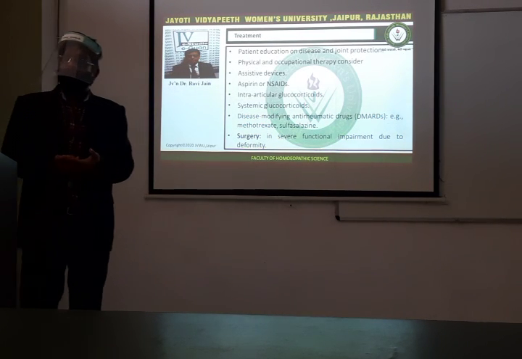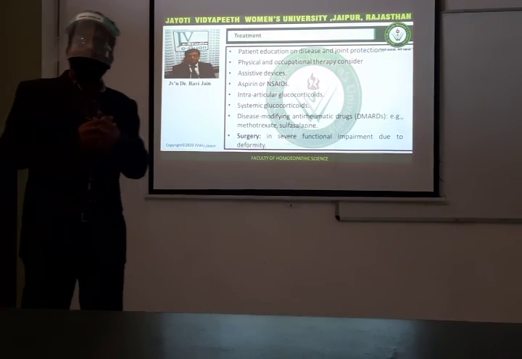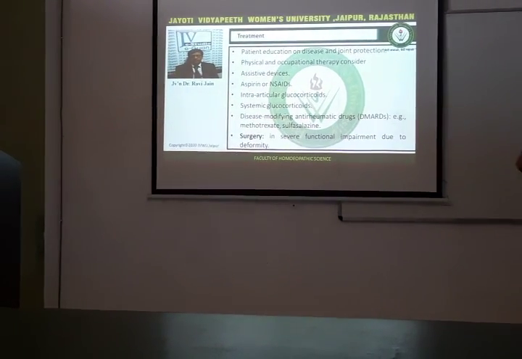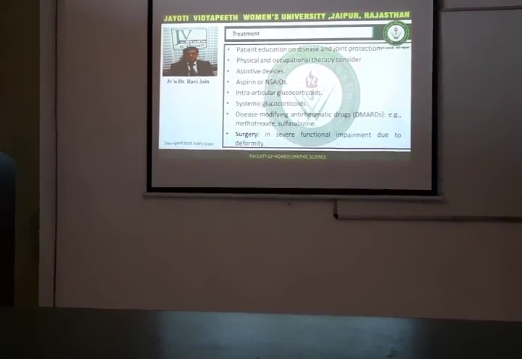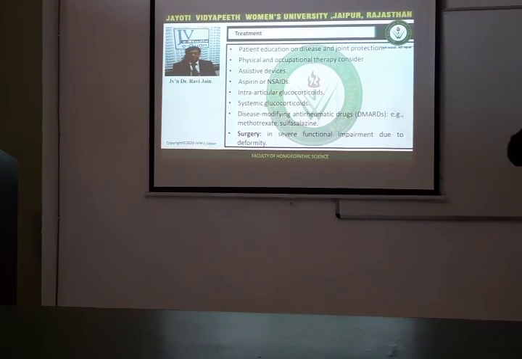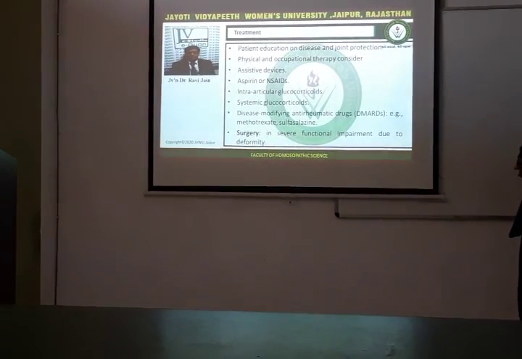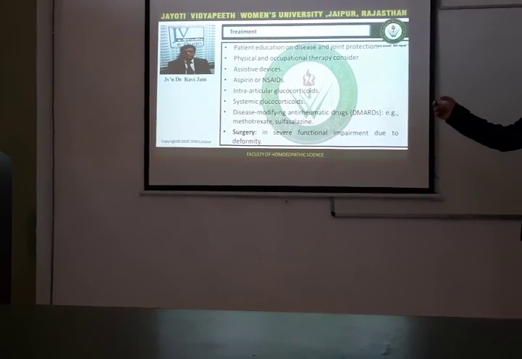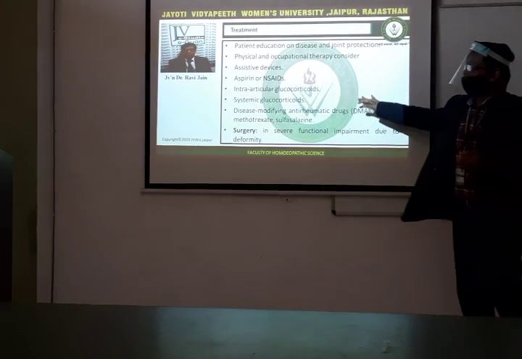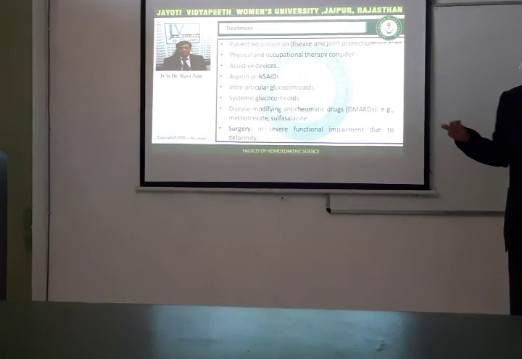Aspirin and NSAIDs can be given for pain relief. Okay. Intra-articular glucocorticoid is usually given because of the presence of great pain, inflammation and swelling. Alright, so you can give NSAIDs, aspirin, intra-articular glucocorticoids. In more severe cases, systemic glucocorticoids can also be needed when there are more and more extra-articular manifestations. These are the DMARDs. DMARDs are basically disease-modifying anti-rheumatic drugs. These are very common these days. These are safer than the drugs stated above and more effective. Methotrexate and sulfasalazine are usually given.